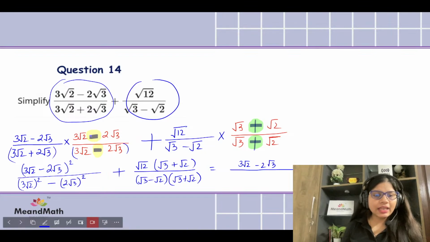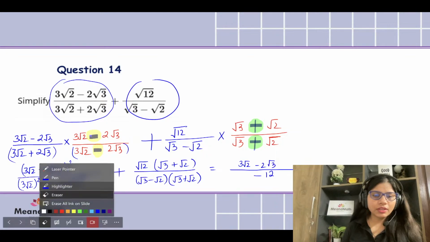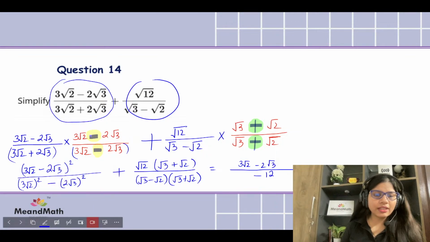So it would be 9 and 4. 9 times 4 is 36 minus 4 times 3 is 12. Hang on, did I make a mistake over here? It would be 3 squared is 9 and square root of 2. So 9 times 2 is 18 and 4 times 3 is 12. I think it is correct now.